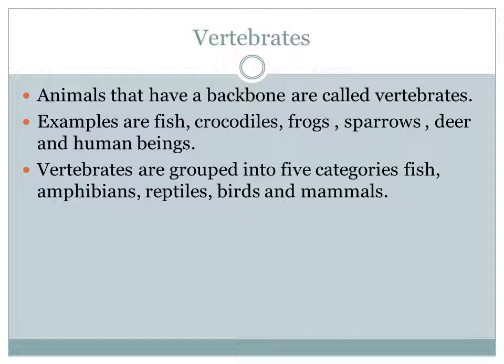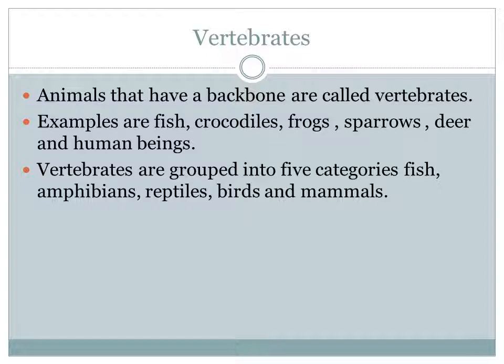These vertebrates are grouped into 5 categories: fish, amphibians, reptiles, birds and mammals. So what are vertebrates? Animals that have a backbone.